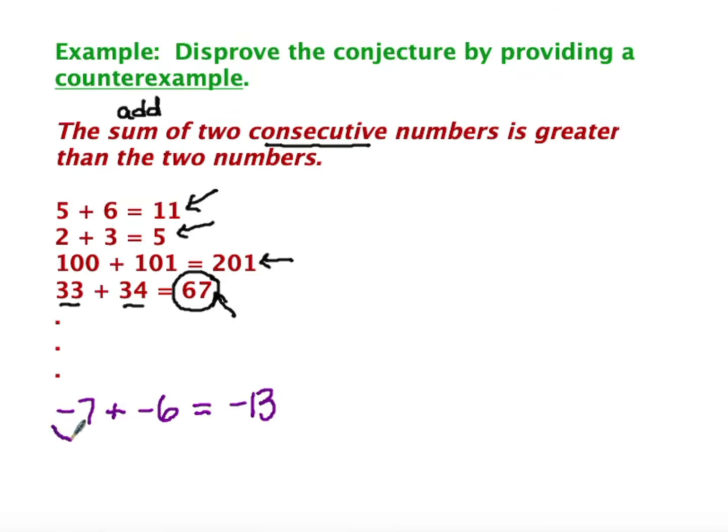Because it's like, oh yeah, so if I take two numbers in a row, they should add up to be bigger than the other two numbers. -13 is smaller than -7. -13 is smaller than -6. So it's kind of like you're leading them along, right? Like, yeah, a penguin is a bird. Yeah, a penguin is a bird, but bam, can't fly. So a counterexample proves a conjecture wrong by a single example.